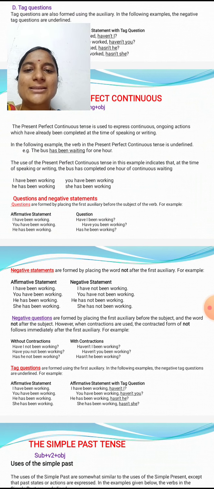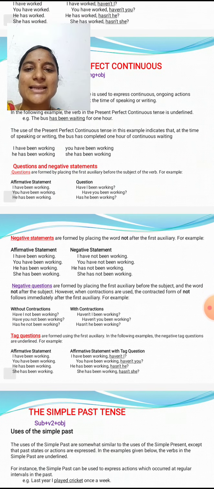For example, the bus has completed 1 hour of continuous waiting. Other examples: I have been working, you have been working, she has been working here since 2002. He has been working, she has been working. Since and for are used with the present perfect continuous tense.